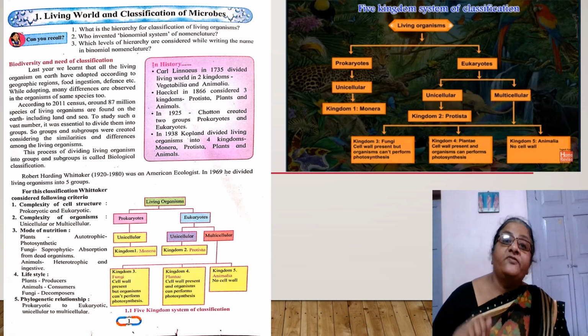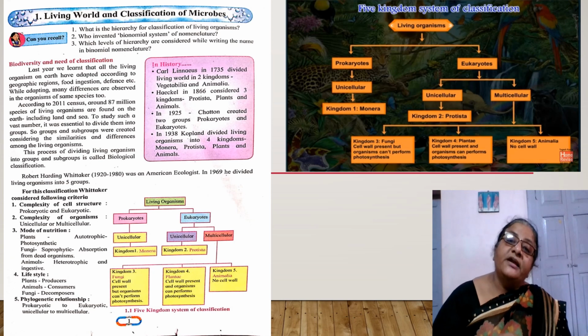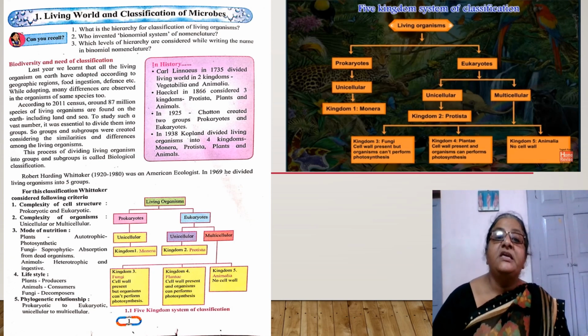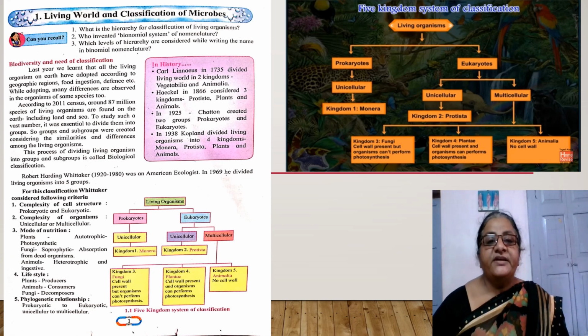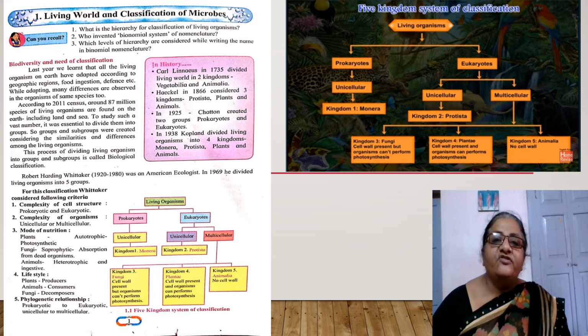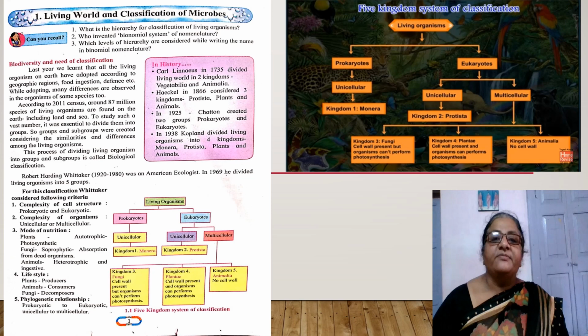But with passage of time, scientists understood that there are other types of living things also that we cannot see. And when the cell was discovered, in the year 1665 by Robert Hooke, scientists also found that cells are of different types.